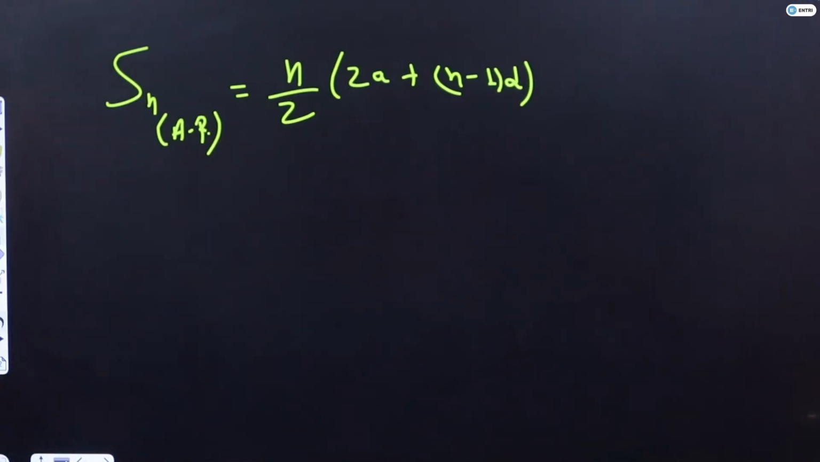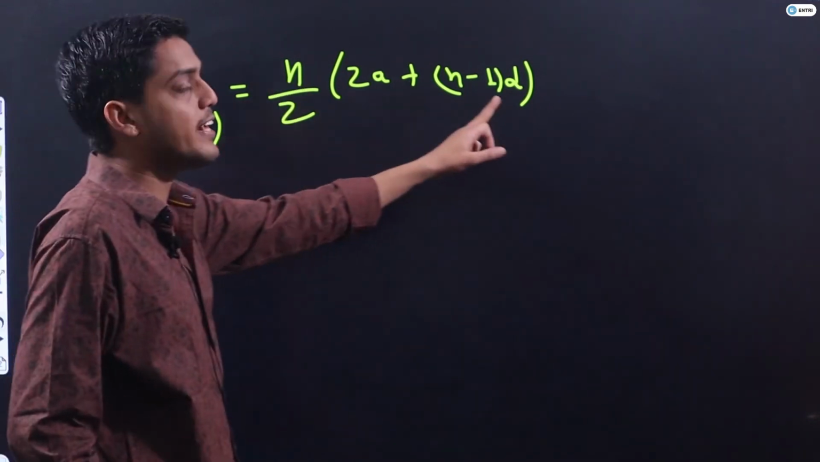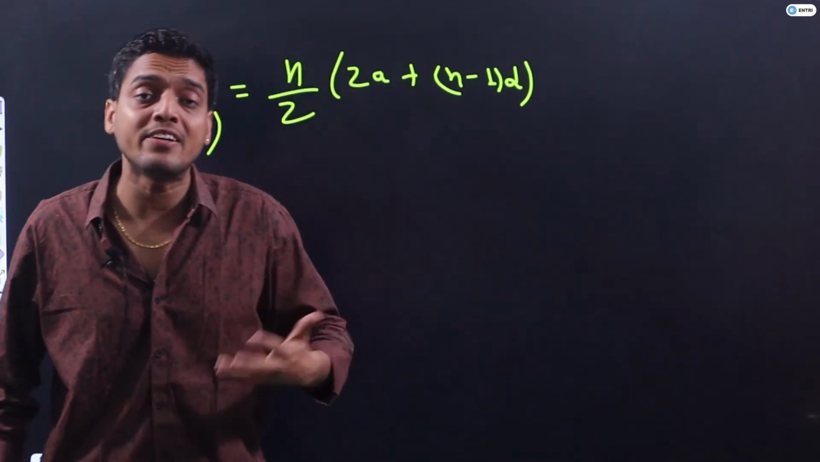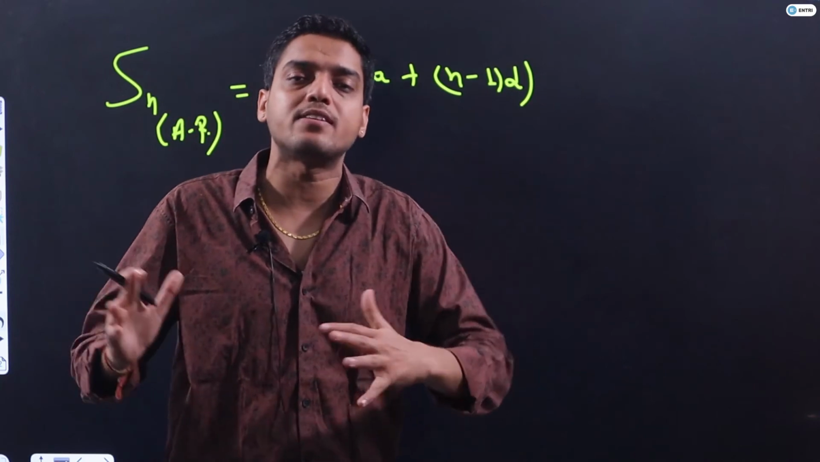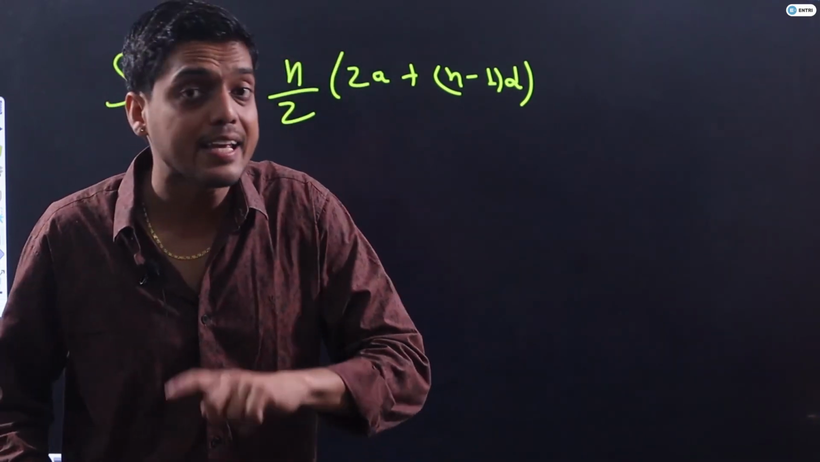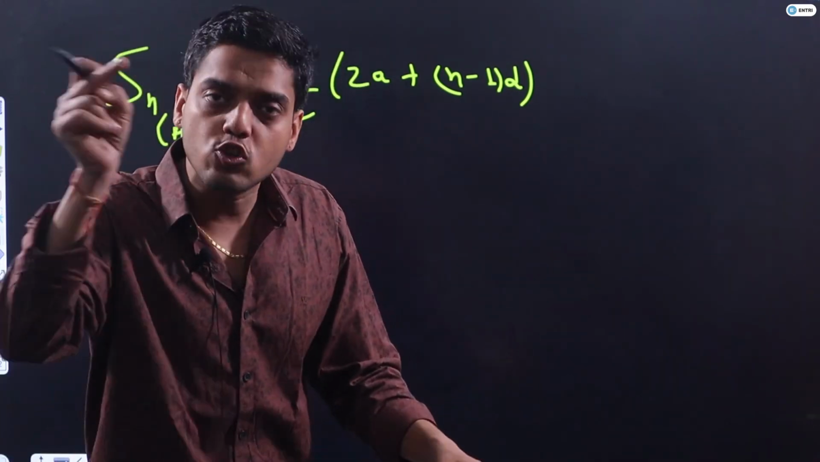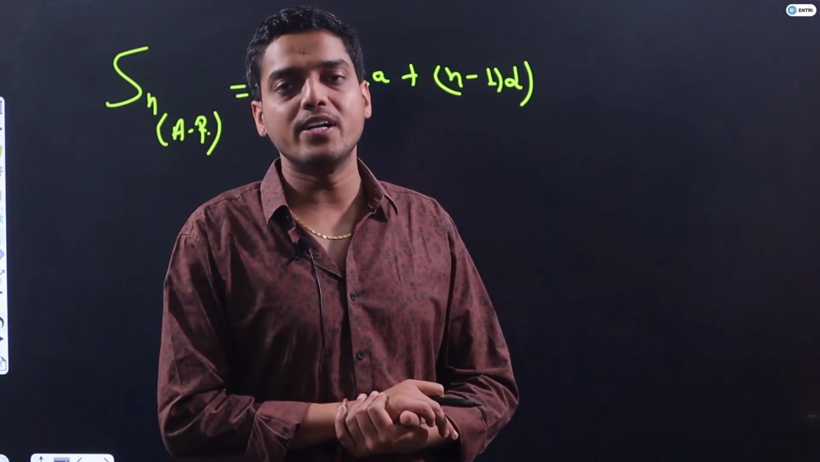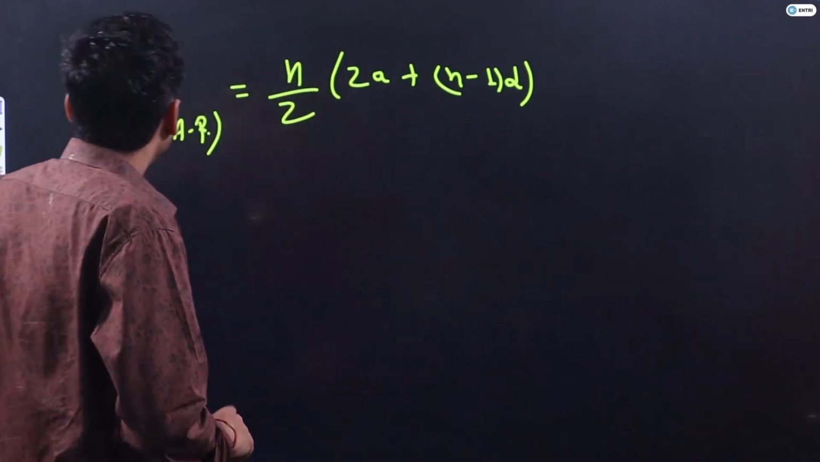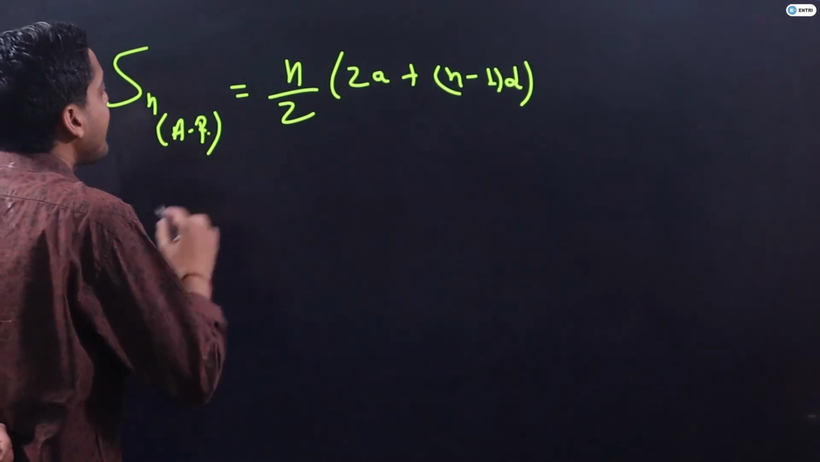A is nothing but the first term, n is the number of terms, and D is the common difference. Common difference is A2 minus A1 or A3 minus A2 or A4 minus A3. It cannot be A5 minus A6. It should be A6 minus A5. I hope it is clear guys. So n is the number of terms.